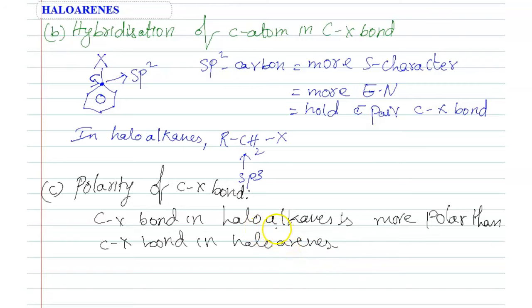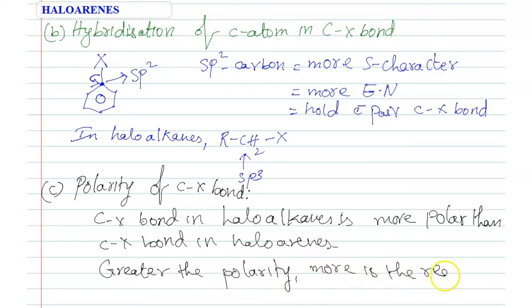But in case of haloalkanes there is no resonance. It can dissociate into C plus and X minus very easily. That means more polar. Greater the polarity, more the reactivity. Simply, greater the polarity, more is the reactivity.